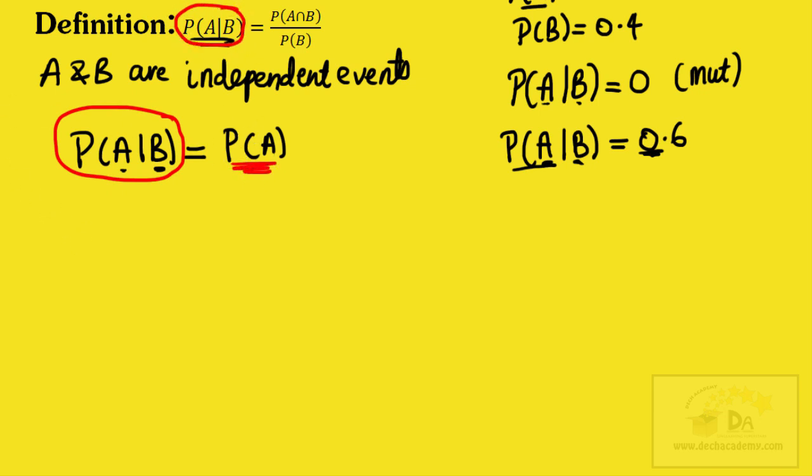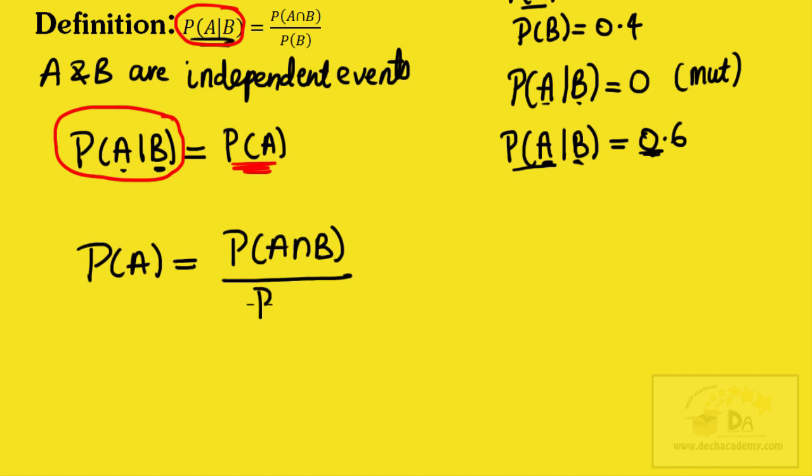And doing that gives the following: probability of A is equal to probability of A intersect B, or the probability of A and B occurring, divided by the probability of B.